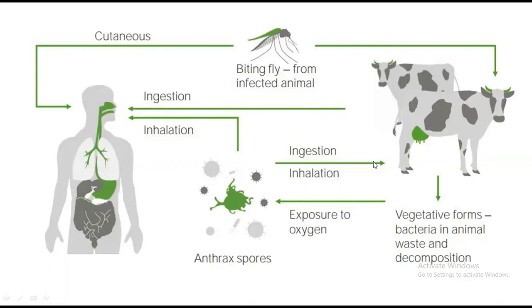And one more time, meat, if it is undercooked, can give us the infection. There is also research that if an animal is infected, its milk also contains spores of Bacillus anthracis, and if we drink it, we can get the infection.